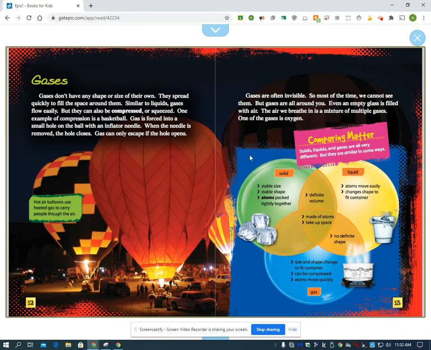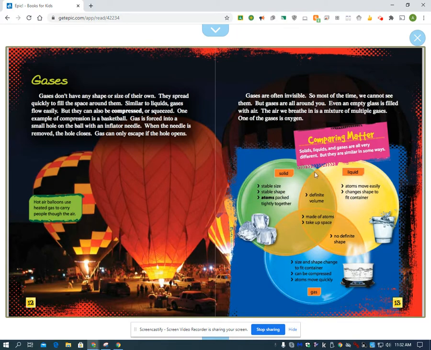Think of one that's in this room right now. You're breathing it. What do you think that is? Okay, if you said air, you're right. Even an empty glass is filled with air. The air we breathe in is a mixture of multiple gases. One of the gases is oxygen.